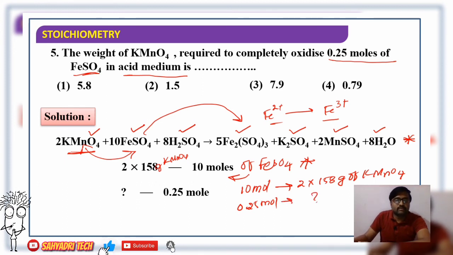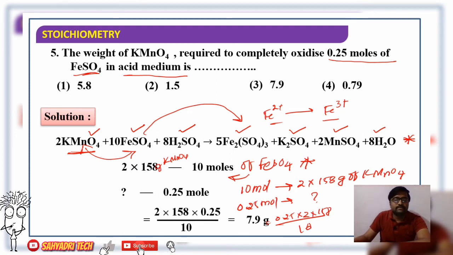Just cross multiplying: 0.25 into 2 into 158 divided by 10. So 2 into 158 into 0.25 divided by 10 gives 7.9 gram of KMnO4. The weight of KMnO4 required is 7.9 gram.